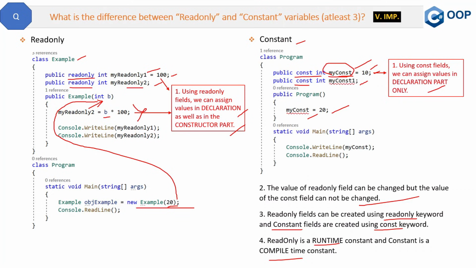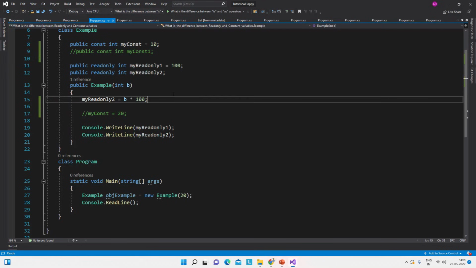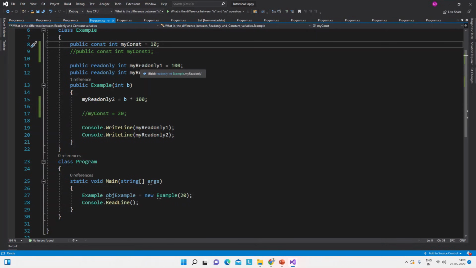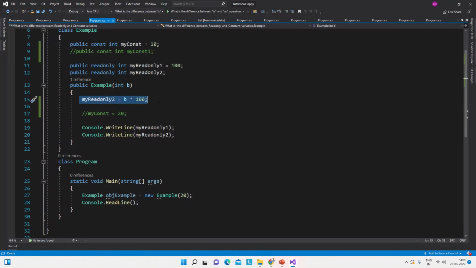I know you can now choose any of them. You can tell any two or three differences in the interview, and that will create a good impression. Now let me show you the same thing in the code very quickly. So see, here we will first discuss this readonly field equal to 100, and that has been assigned a value inside the constructor, and that is very much possible.